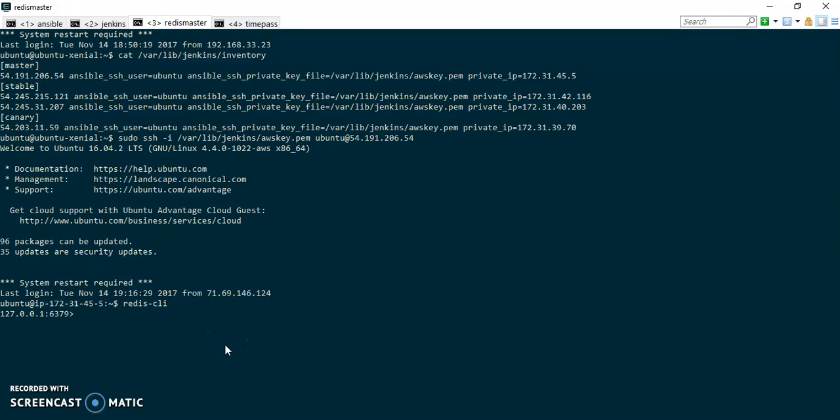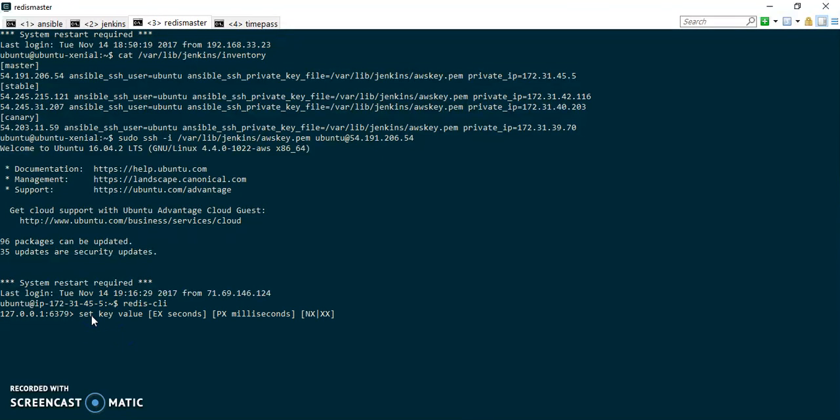So now that we've seen the deployment part, let's first look at the Redis feature flag. What I've done here is I've just cat the inventory. This is our inventory, and I am going to the master, because the master is going to have the Redis master installed. So I've SSH'd into that, and I've just gone to Redis CLI.